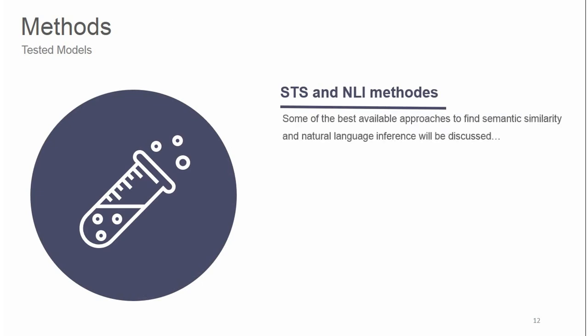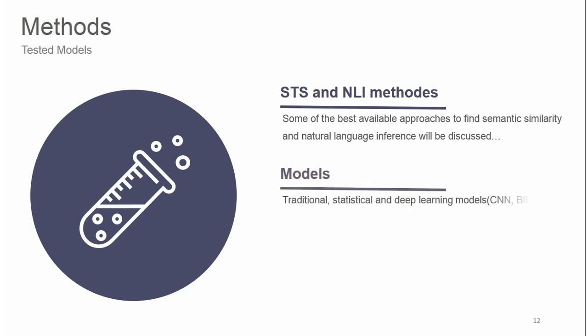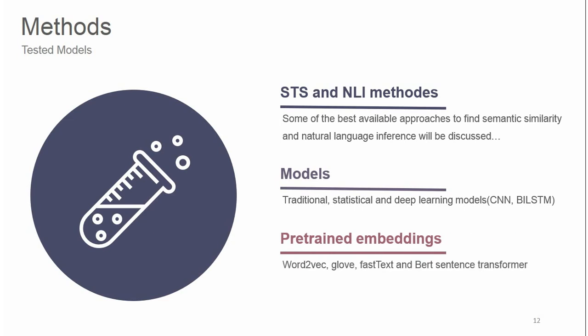In this section, some of the best available approaches to find semantic similarity and natural language inference will be discussed. These approaches include traditional statistical and deep learning models. We use different pre-trained embeddings: Word2vec, GloVe, FastText, and BERT sentence transformers. So I want to introduce word embedding methods.